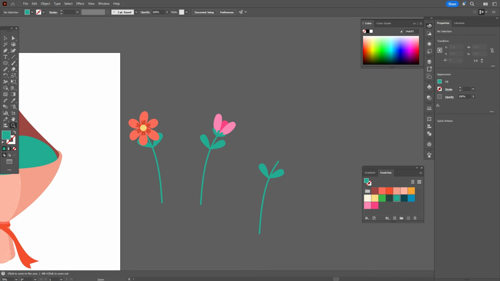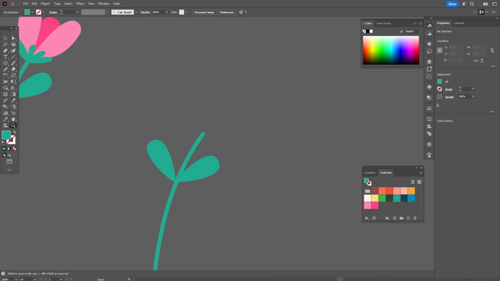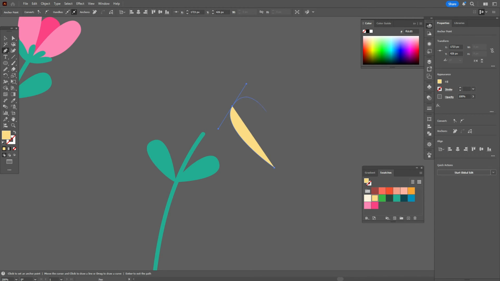Now let's take a yellow color and pen tool, and now let's draw the next flower. I will make it a little faster because it's the same way with pen tool we will create the flower like this.